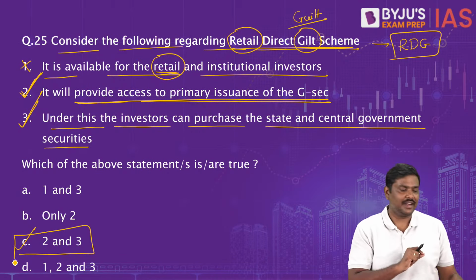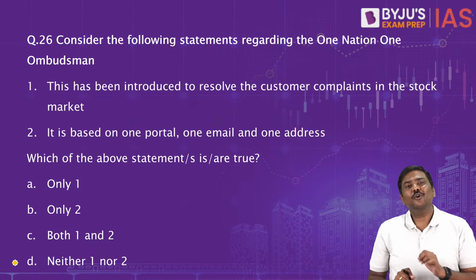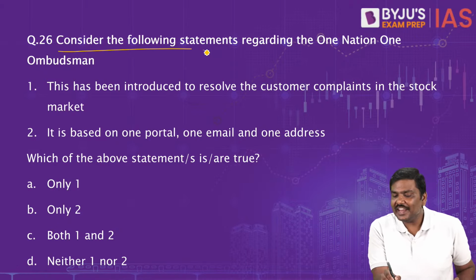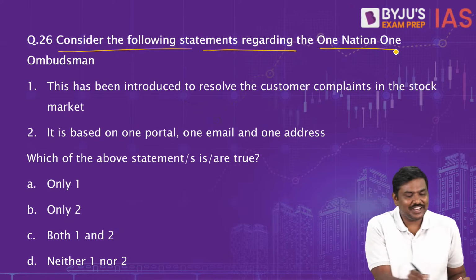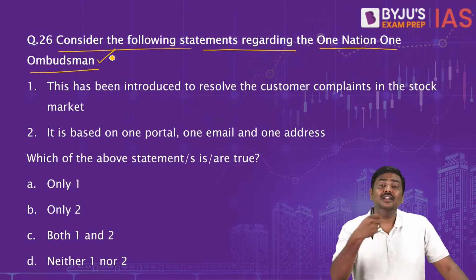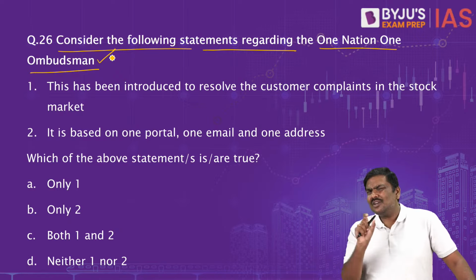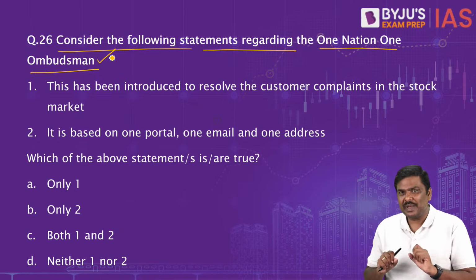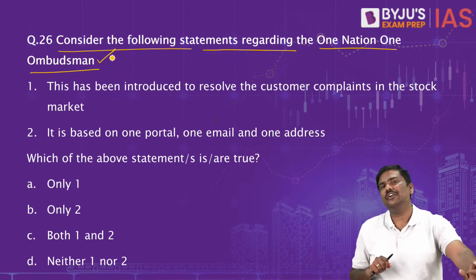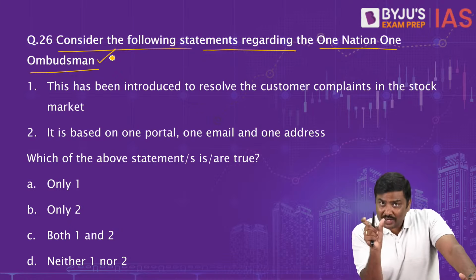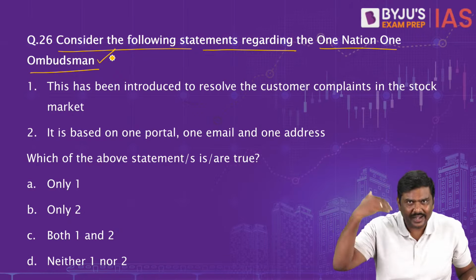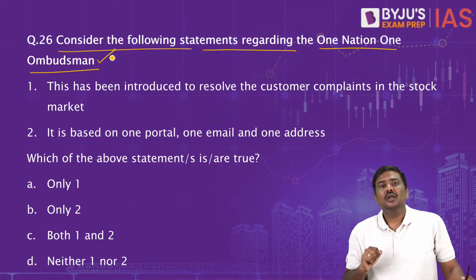Option C is the right one. Let me go to question number 26 now. Consider the following statements regarding one nation, one ombudsman. What is the concept of one nation, one ombudsman? This was announced, let's say 1.5 years ago by Reserve Bank of India. One nation, one ombudsman, it's an initiative or measure undertaken by Reserve Bank of India where until